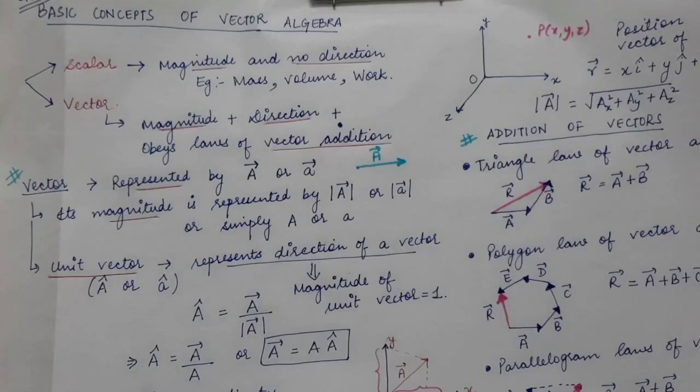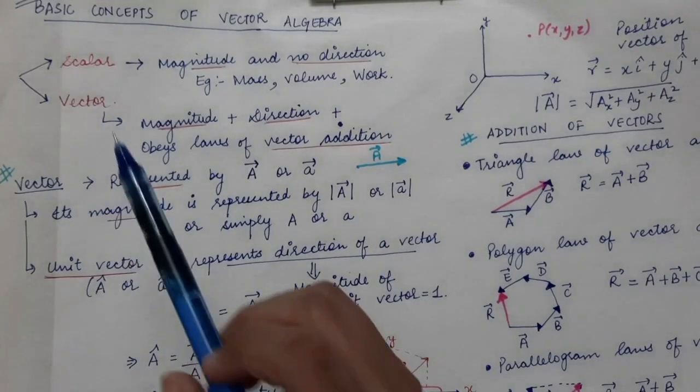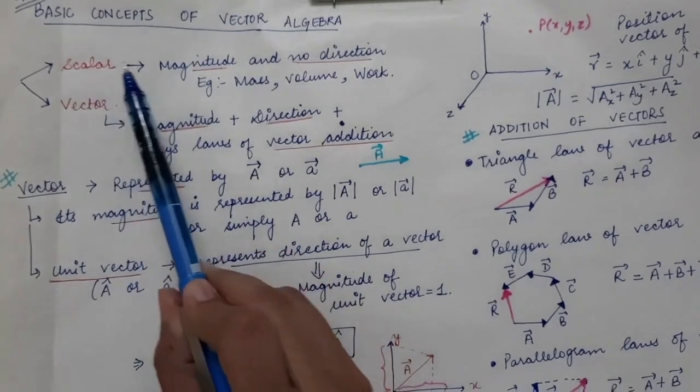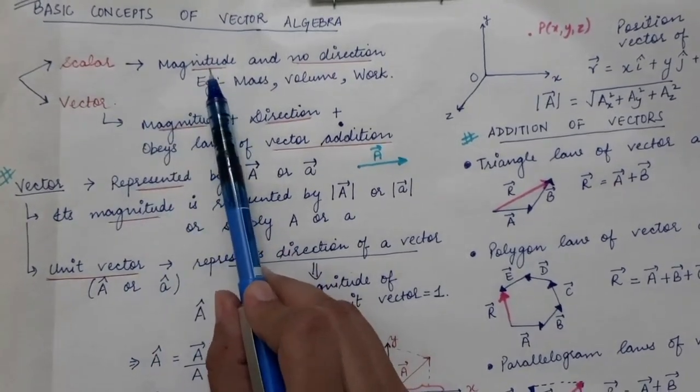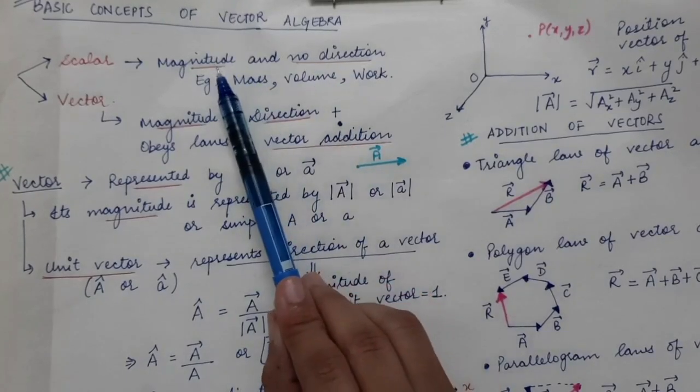First of all, we are just going to revise the basic concepts of vector algebra. You might have done in your plus 1 plus 2 class the basic concept of vector algebra. There are two physical quantities. First is the scalar quantity and another is the vector quantity. Scalar is any physical quantity which has magnitude, but it does not have any direction. It just has a magnitude.